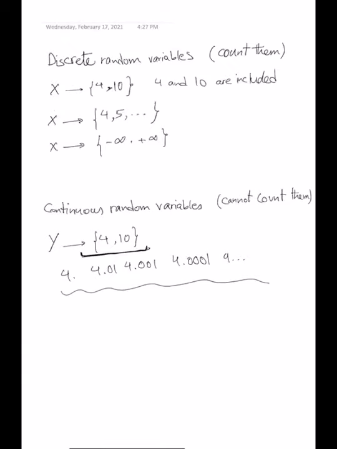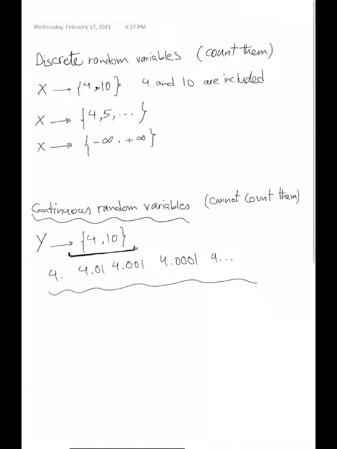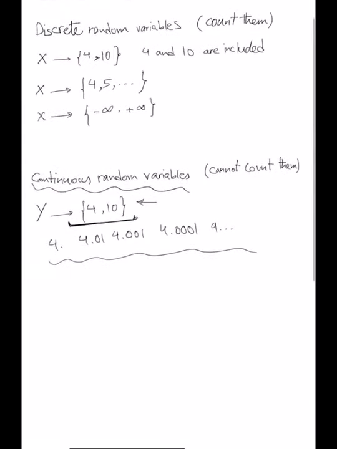You can't even tell how many there are. It's impossible even to count them. So there are infinite numbers between 4 to 10, but you cannot count them. So that's the definition of continuous random variables. We cannot count those numbers. You just consider all possible combinations of decimal points and so forth. They're all in this range for this random variable. So we cannot count the number of values of a continuous random variable in this range, and because of that, it's continuous. Okay, so that's the main difference between the two. If you can count them, that's discrete. If you cannot count them, those are continuous random variables.